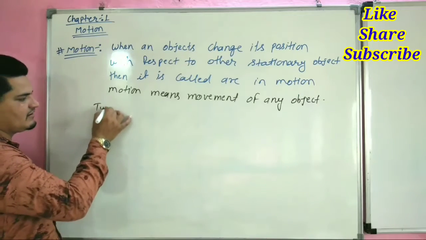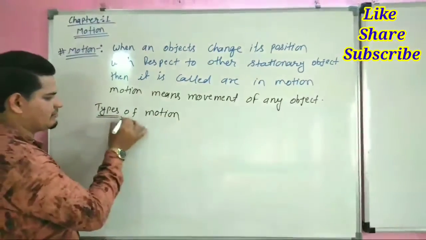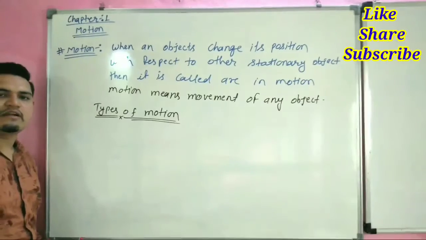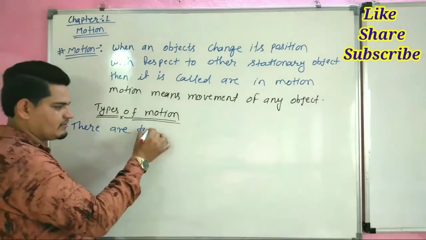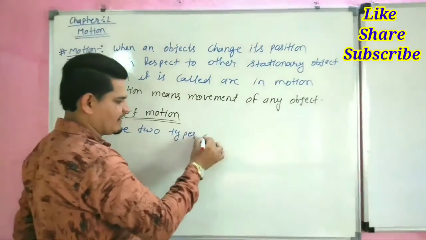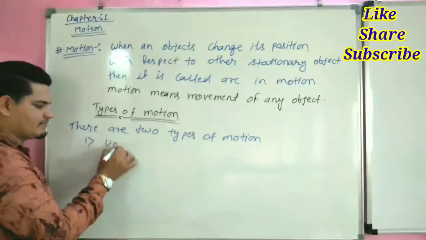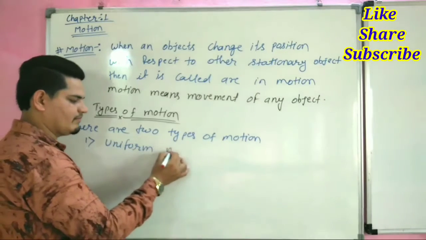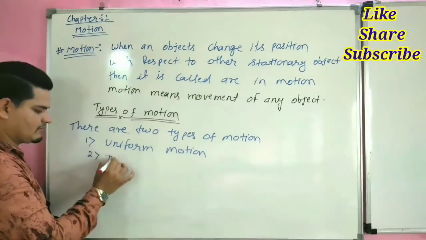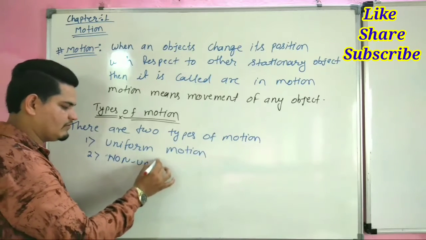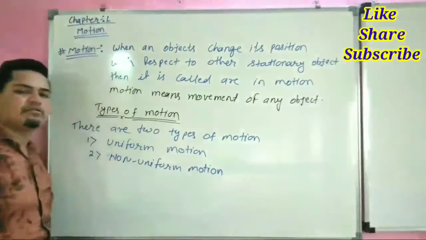Now our next topic is types of motion. So there are 2 types of motion.